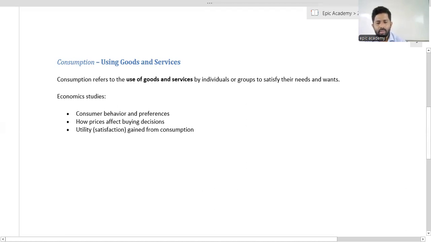As an example, if the price of a certain commodity increases, what happens to the quantity demanded? Quantity demanded can be reduced. If the price of a certain commodity reduces, what happens to the quantity demanded? It can be increased. Now you can develop the theory.